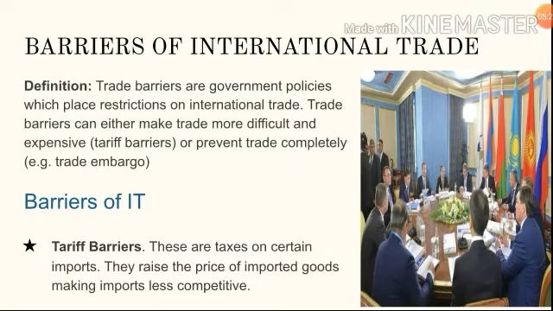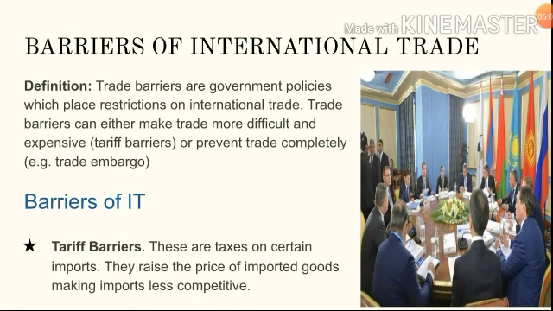So the next one is we are going to talk about the barriers of international trade. Barriers means restrictions of international trade. Why are international trades restricted? It can be done in two ways. One is tariff barriers, another one is trade embargo. Tariff barriers means trade becomes more difficult and expensive. Trade embargo means it prevents trade completely. Okay, so these two are the barriers of international trade. There are certain other barriers, like we are going to see in the coming topic.